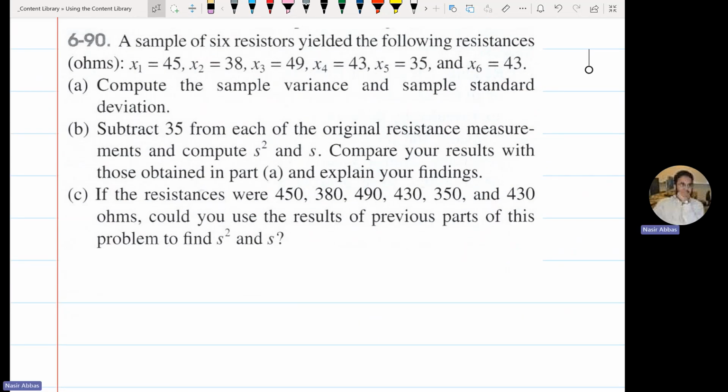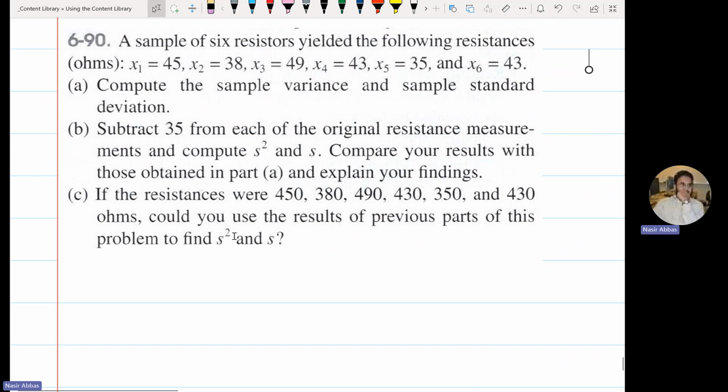I was more interested in the last part of this question, C, but let me look at A, B, and C all together. A sample of 6 resistors gave you the following values. One of the deceiving things here is they use the notation x1, x2. These are values, not means, and not ordered values. These are 6 values: 45, 38, 49, and so on. Compute the sample variance and sample standard deviation.